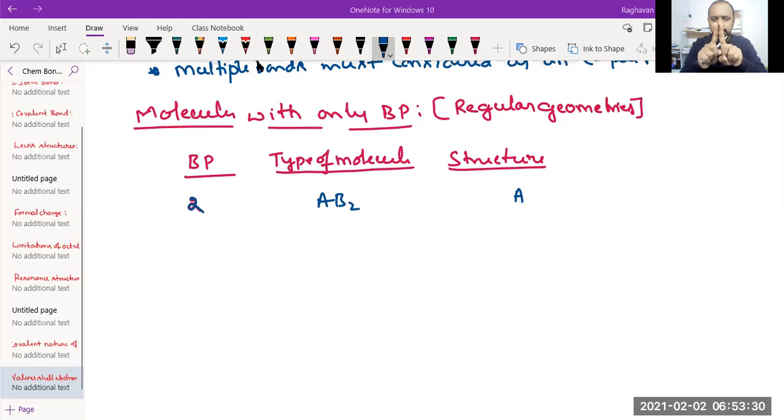So the bond pairs of electrons move away from each other so that they are separated with maximum distance and the repulsion is minimum. So the AB2 molecule with only two bond pairs and no lone pairs will have this structure.